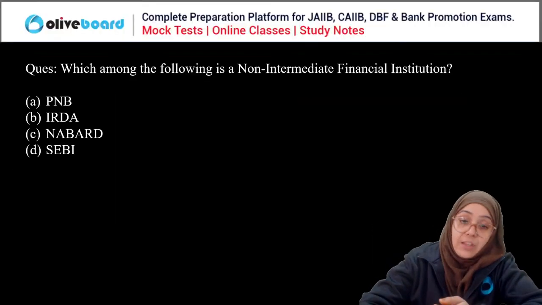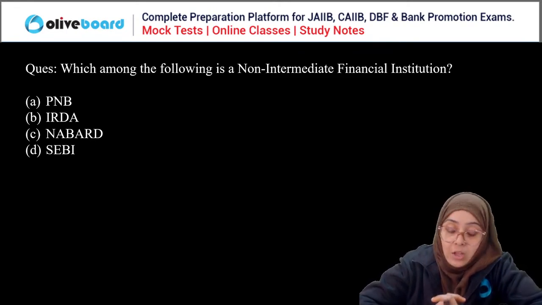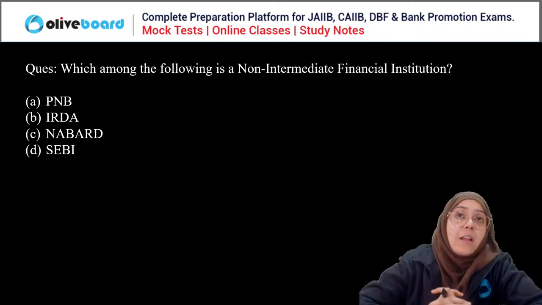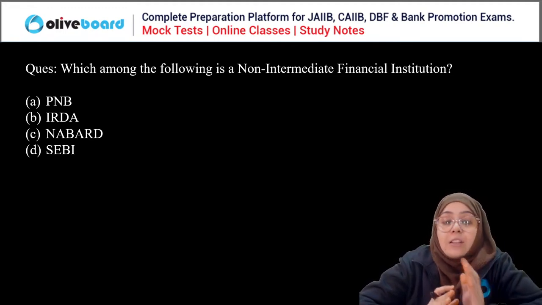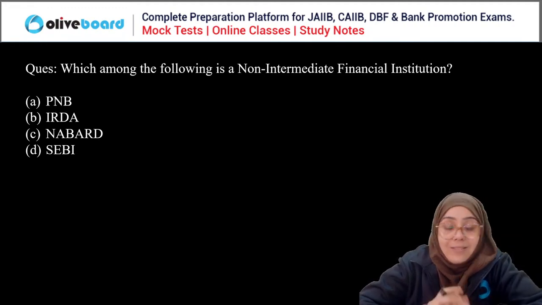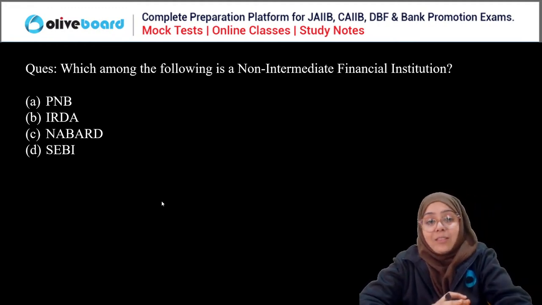So the very first question is, which of the following is a non-intermediate financial institution? Module C, you know that the complete module C is fact-based topics, right? So you have to tell me which among the following is a non-intermediate financial institution: PNB, IRDA, NABARD, or SEBI?